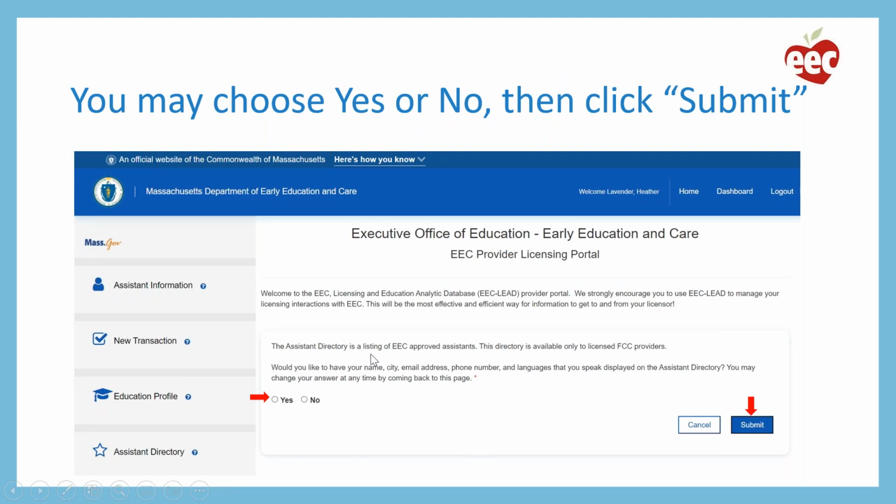It explains that the assistant directory is a listing of EEC approved assistants and that this directory can only be viewed by licensed FCC providers. This is not a public directory. And then there's a question that asks if she would like to have her information displayed on the directory. And we also remind the assistant that she can change her answer at any time by coming back to this page. So she would click yes or no to indicate her choice, and then click the submit button.